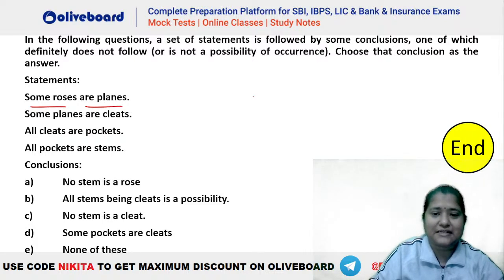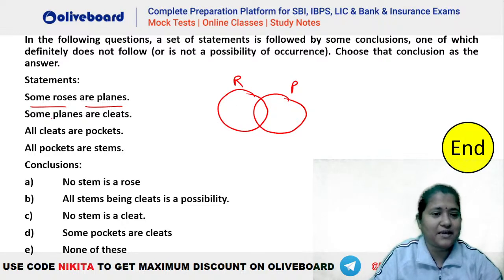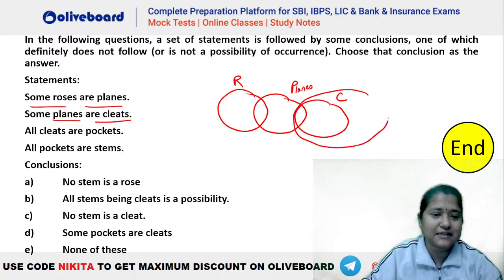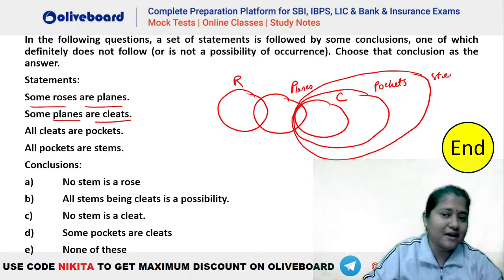Some roses are plains. Okay, some roses are plains will be something like this. Let's say this is rose and this is plain. So some roses are plain. Some plains are cleats. So some plains are cleats will be like this. Then all cleats are pocket. Okay, be careful. This is your plains. All cleats are pockets will be like this. Then all pockets are stems. So all pockets are stems will be like this. Okay. This is the diagram here.